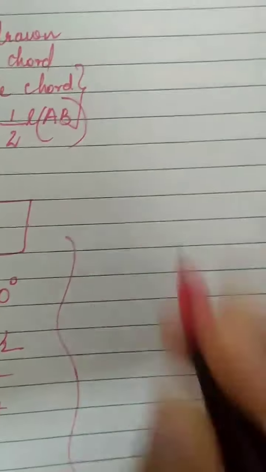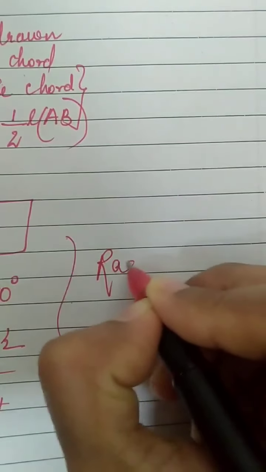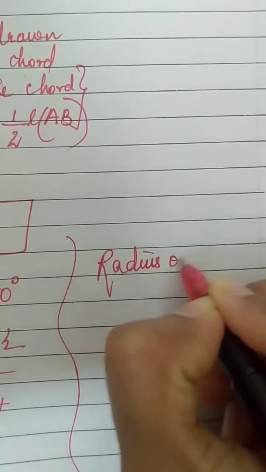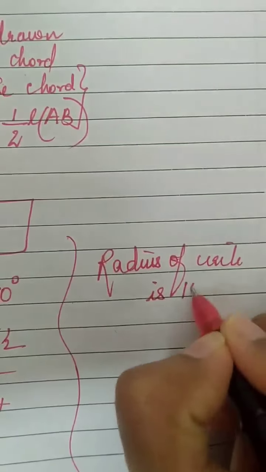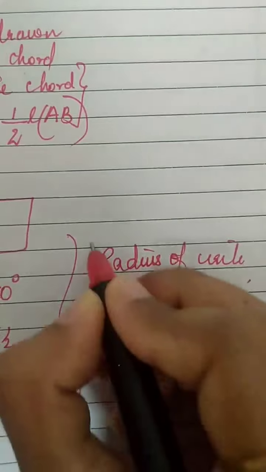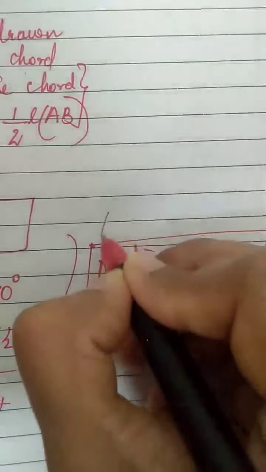Write down the final answer. Here I'll write the final answer. Radius of circle is 15 centimeter.